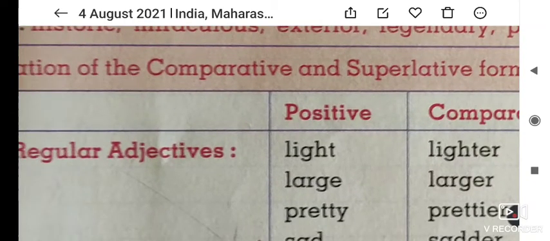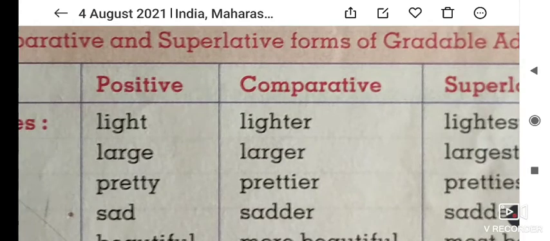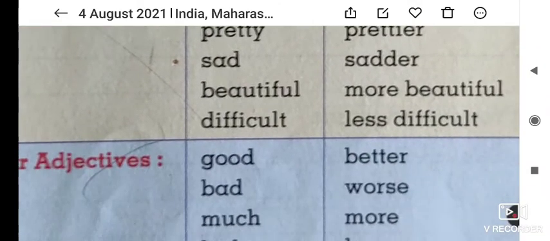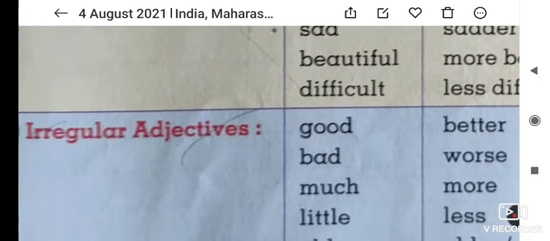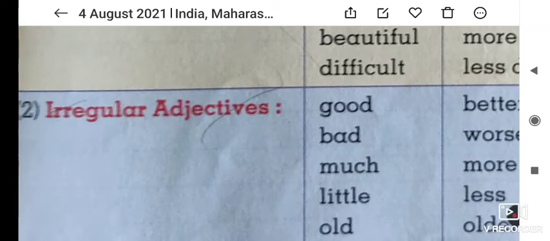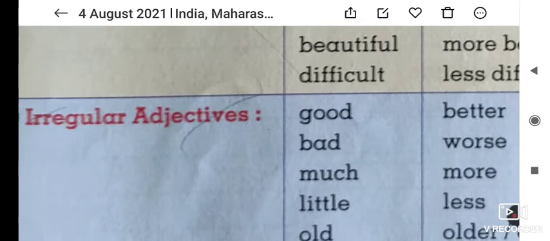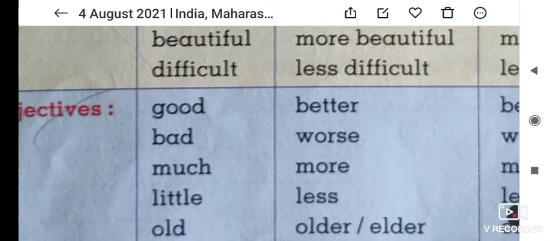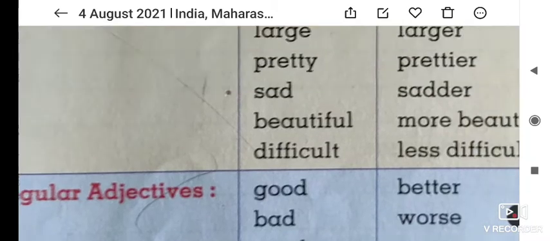Here are some adjectives in the positive, comparative, and superlative: light, lighter, lightest. These are regular adjectives, and these are irregular adjectives. That is good, better, best, bad, worse, worst. So these are irregular adjectives.